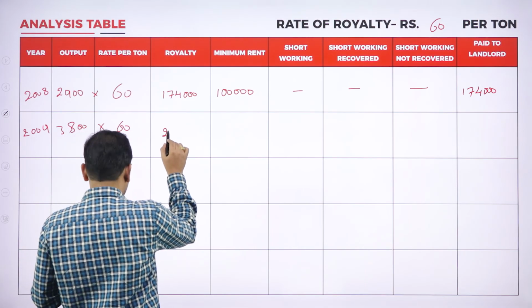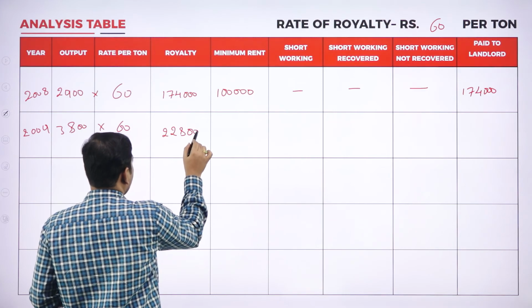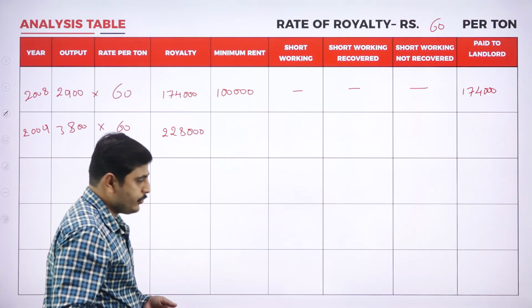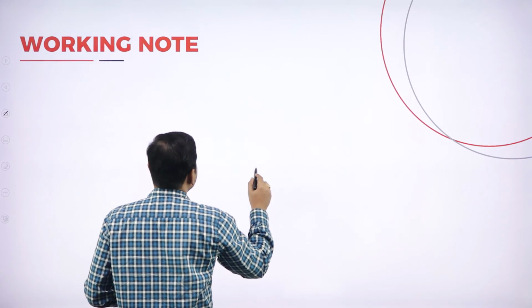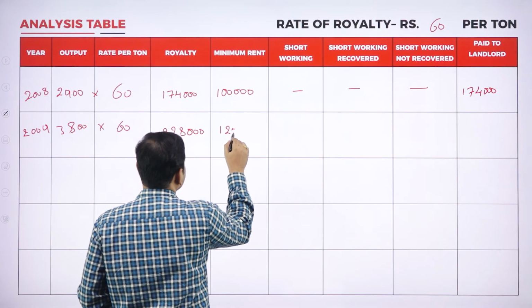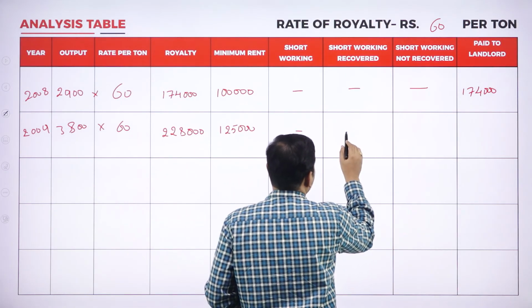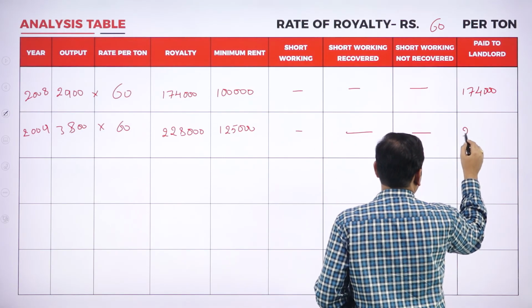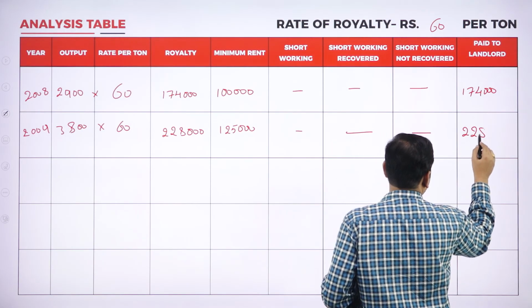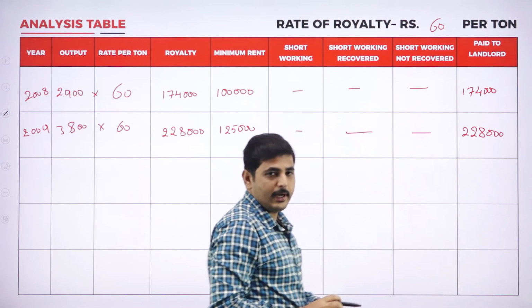It is 2,28,000. Minimum rent is 1,25,000. Short working nil. Short working recovered nil. Not recovered nil. Whichever is higher, 2,28,000 is the higher amount, should be payable to landlord.